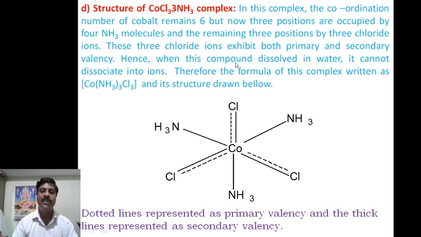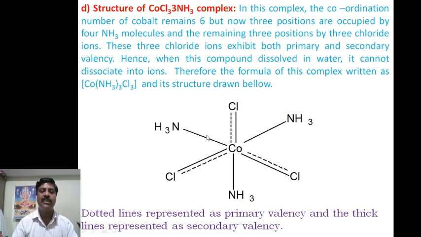Hence when this compound is dissolved in water, it cannot dissociate into ions. Therefore the formula of the complex will be like this, and when they ask which complex, when dissolved in water, will not precipitate with AgNO3 reagent, then the formula is like this. Because in this reaction no chloride ion will be produced, it will not give a precipitate with AgNO3, silver nitrate solution.